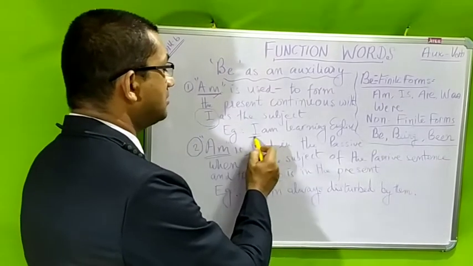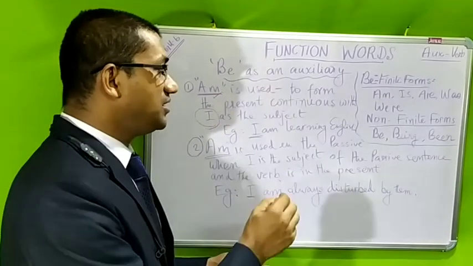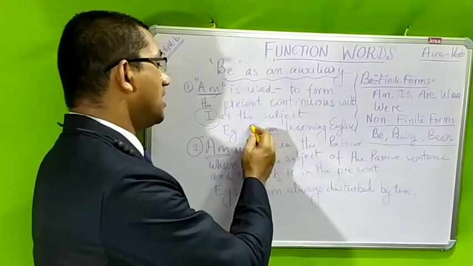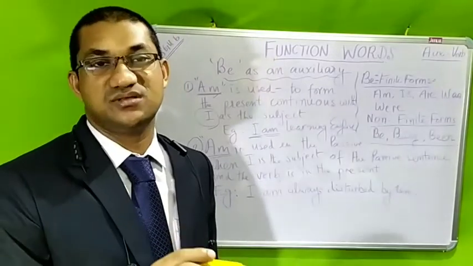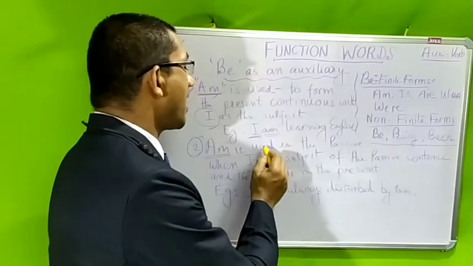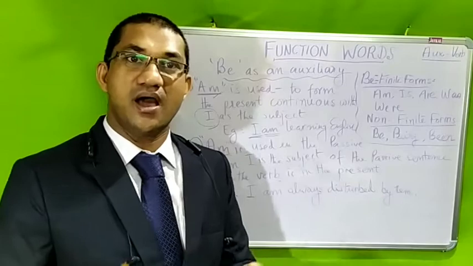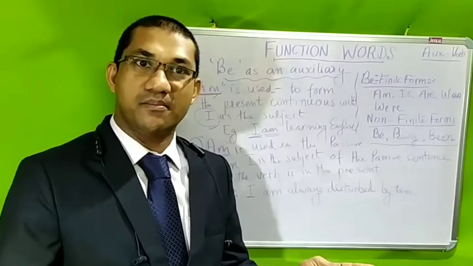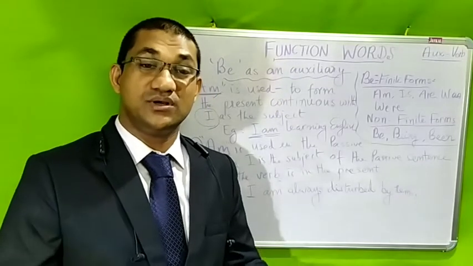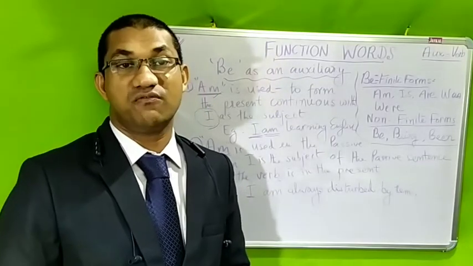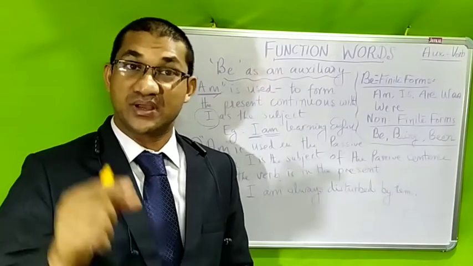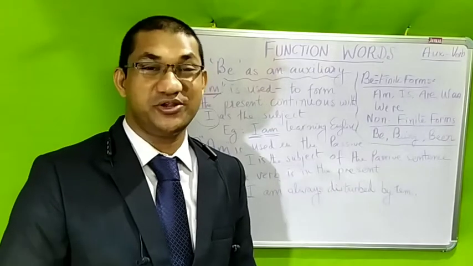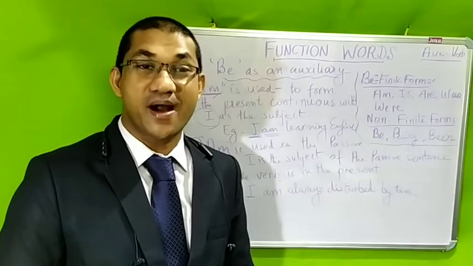So in the present continuous we use am to show continuity when I is the subject. I agree with am: I am dancing, I am singing, I am eating, I am cooking, I am playing. It is one of the uses of am the auxiliary. You will make a lot of sentences like this and you will be very sure about the use of am.